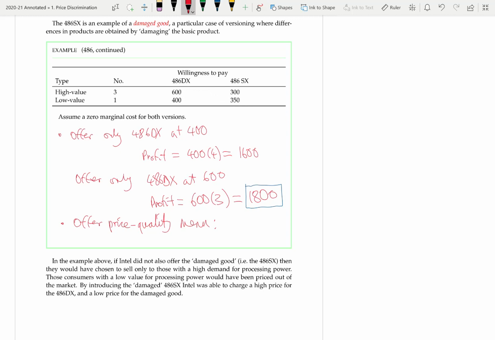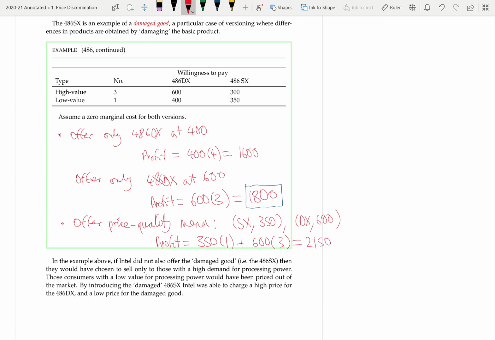So we don't have the issue here of the high value consumer wanting to buy the option meant for the low value consumer because they're actually willing to pay less for the SX than the low value consumer. And the profit is $350, the price of the SX times the number of low value consumers, plus $600, the price of the DX times the number of high value consumers, and that gives us $2,150.